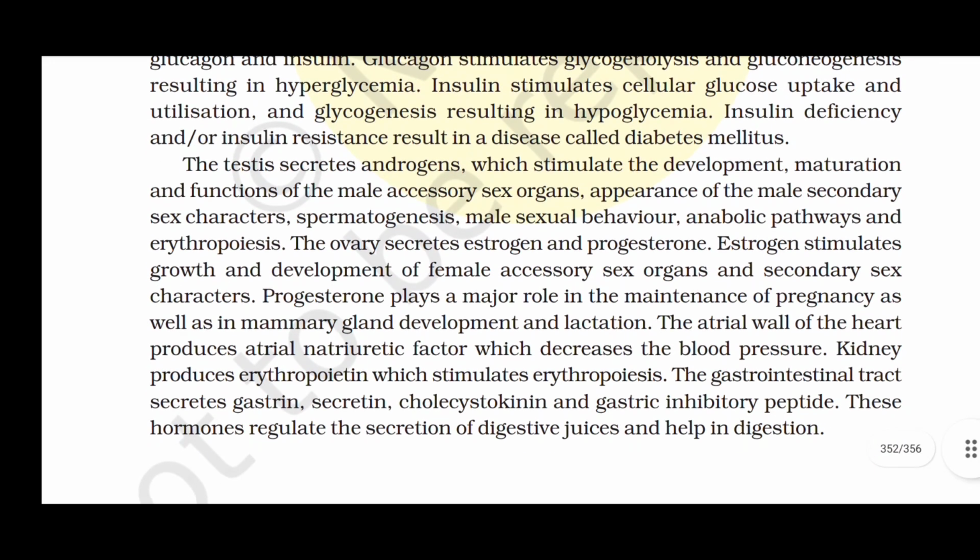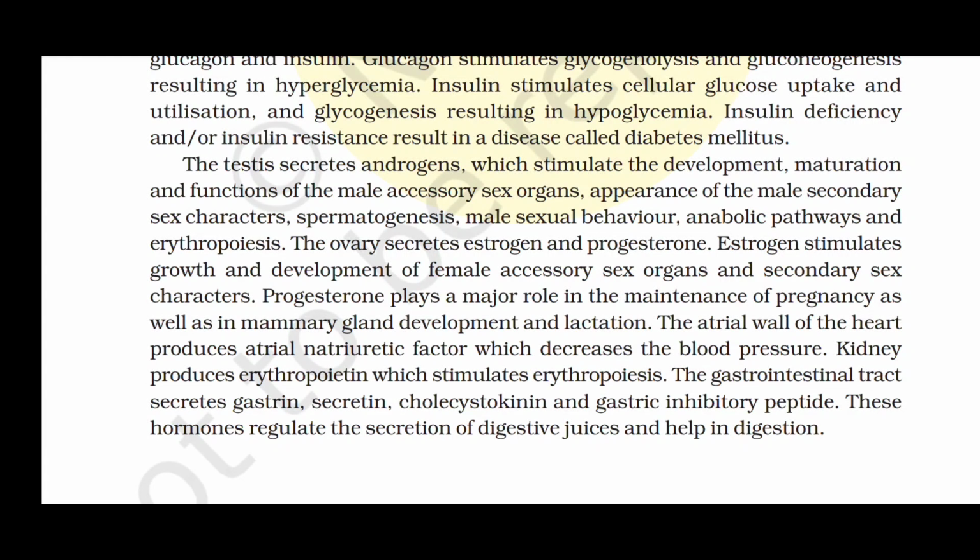The testes secrete androgens, which stimulate the development, maturation, and functions of male accessory sex organs, appearance of male secondary sex characters, spermatogenesis, male sexual behavior, anabolic pathways, and erythropoiesis. The ovary secretes estrogen and progesterone. Estrogen stimulates growth and development of female accessory sex organs and secondary sex characters. Progesterone plays a major role in the maintenance of pregnancy as well as in mammary gland development and lactation.